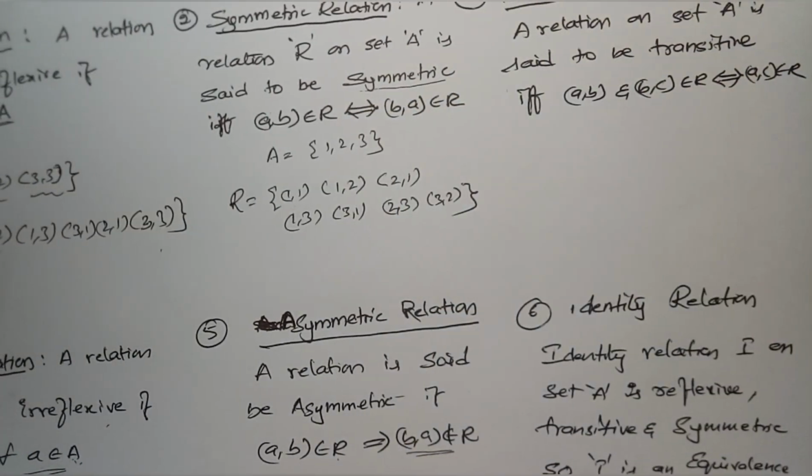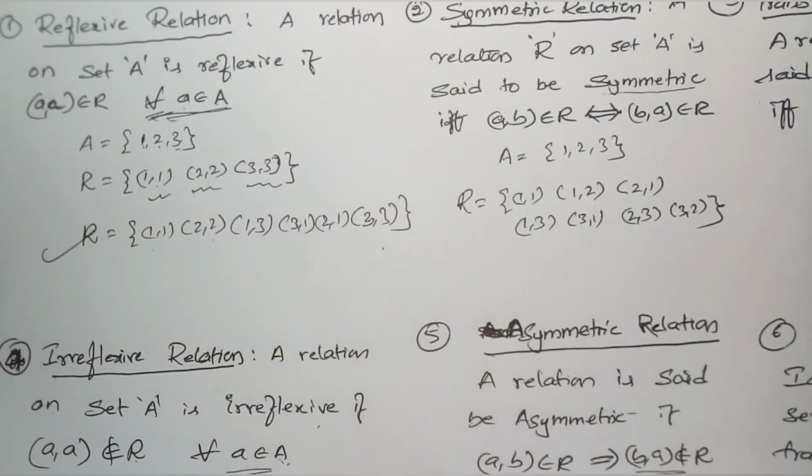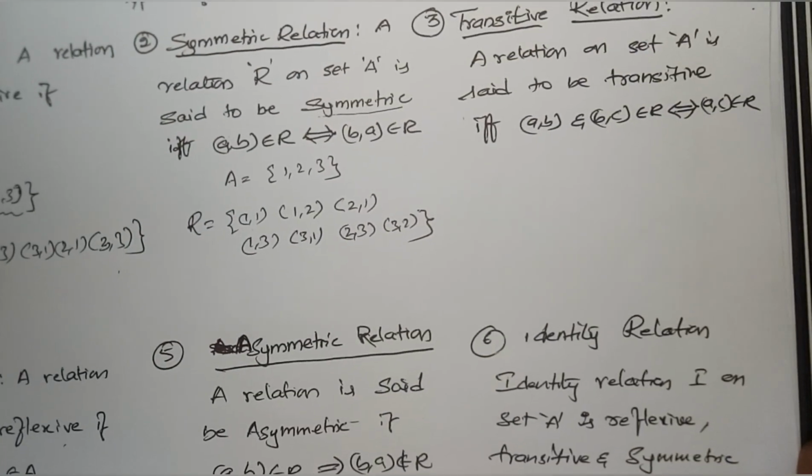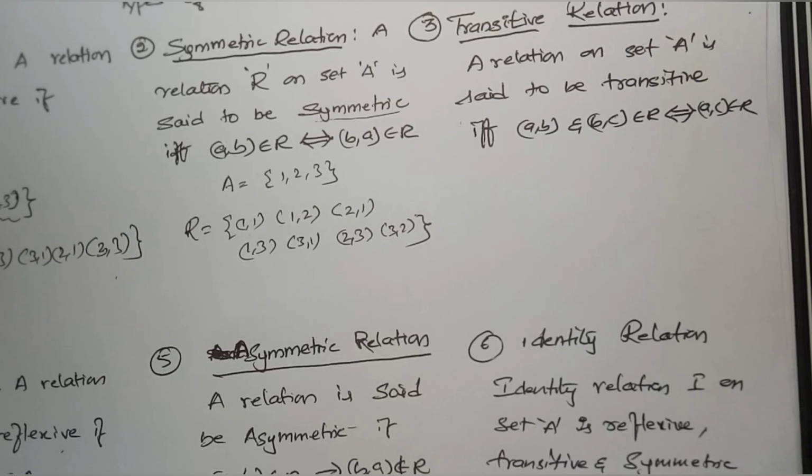What is meant by a symmetric relation? What is the reflexive relation? What is the irreflexive relation? Is it clear? Next, what is the transitive relation?